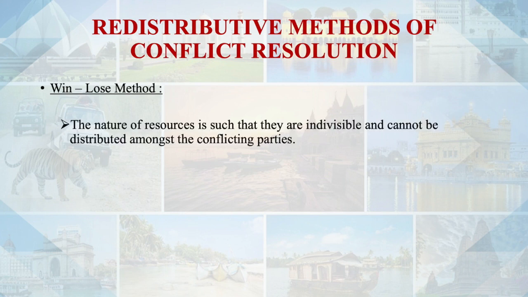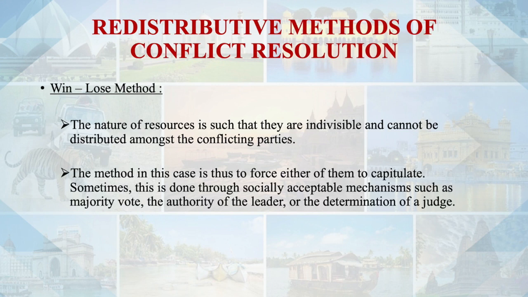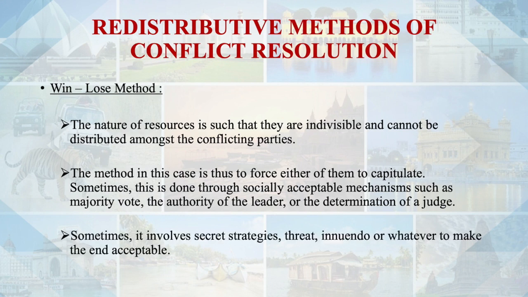The nature of resources is such that they are indivisible and cannot be distributed amongst the conflicting parties under this method. So the method in such a case is to force either of them to surrender most of the things, and sometimes it is done through socially acceptable mechanisms such as majority vote, the authority of a leader, or the determination of a judge. Sometimes it involves a kind of threat also, that if you don't follow then you